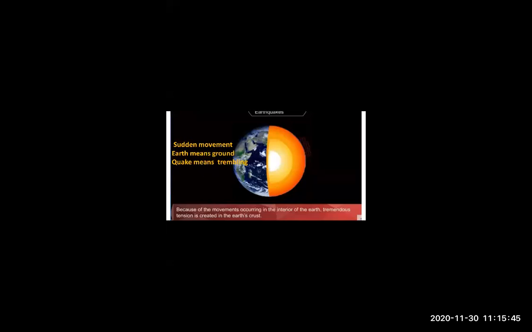Now, the main part, that is sudden movement. I already told you sudden means surprisingly. Any movement which happens unknowingly or surprisingly is called sudden movement. And because of sudden movement, two natural calamities happen, that is earthquake and volcano.